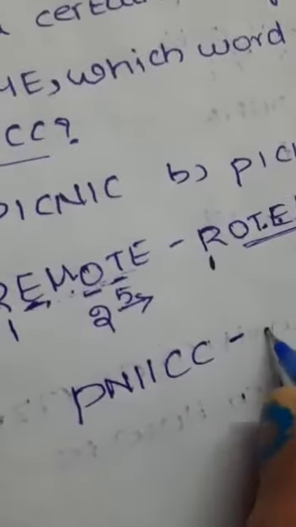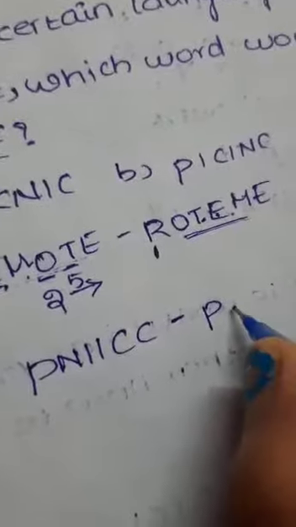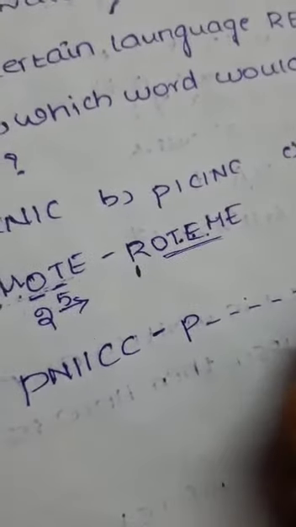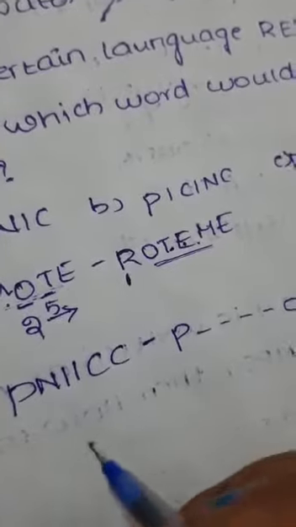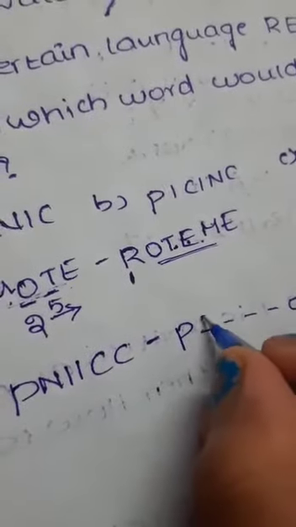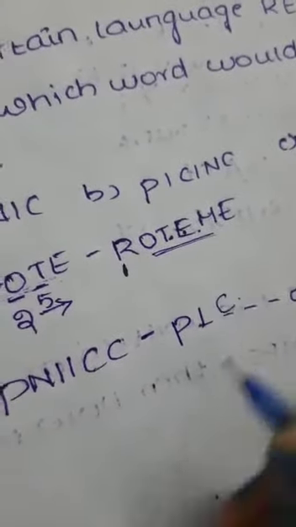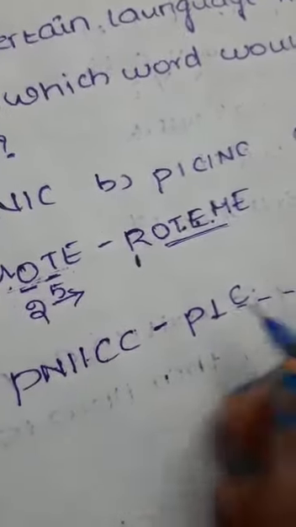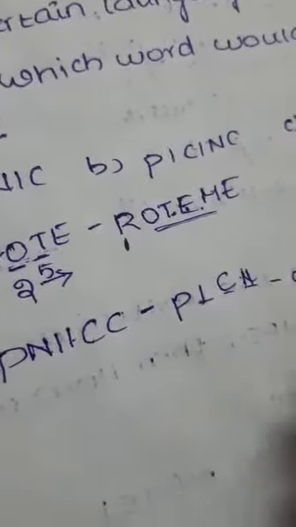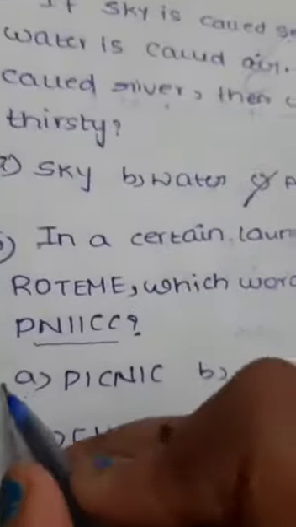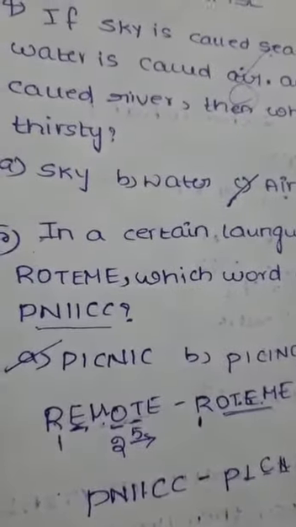This can be written with the first letter and last letter the same, and the middle 4 letters rearranged. This C goes to the third place, N comes to this place, and this I comes to this place. So the final word is PICNIC. Let's see whether it is there in the options. Yes, it is the first. So the option is correct.